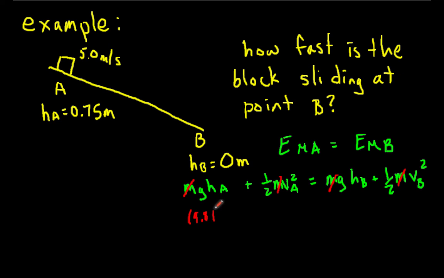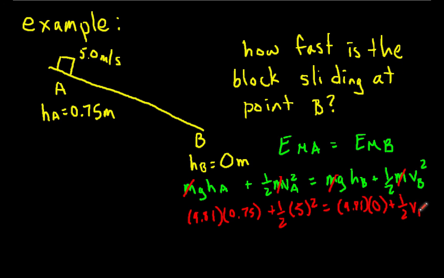This becomes 9.81 times 0.75 for point A plus 1/2 times 5 squared equals 9.81 times 0, which is the height at point B, plus 1/2 VB squared. This gives us 19.865 joules equals 1/2 VB squared. VB equals 6.3 meters per second.